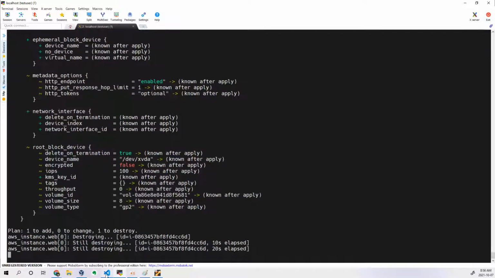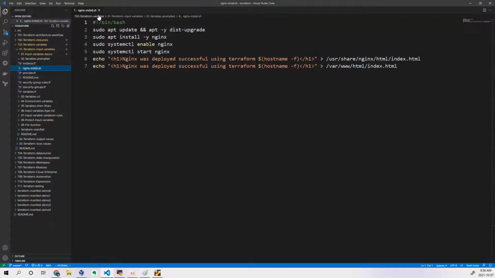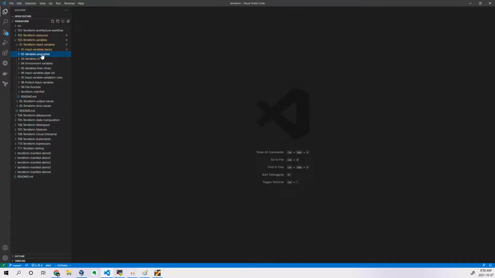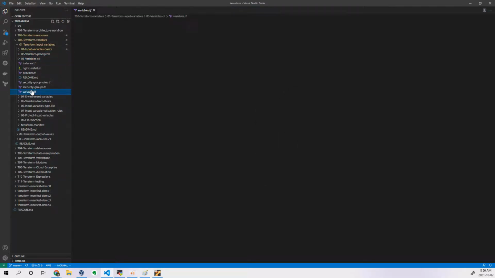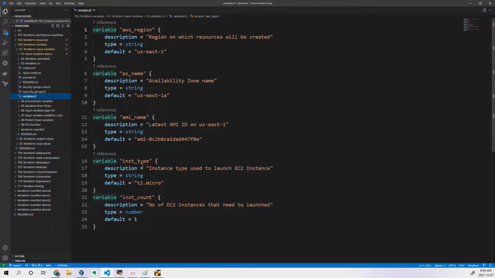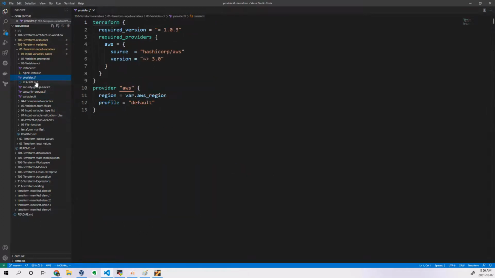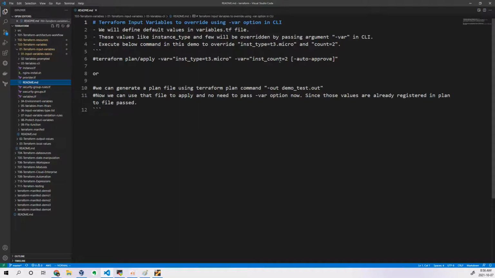So this is called a variable prompt, where you give values when your variables are not defined with a default value. Then we have another option, variable CLI. In CLI, when you execute the command, we can pass the variables and values using an option called -var.